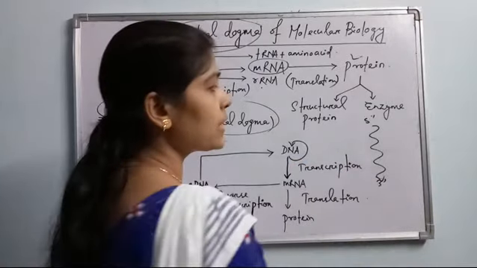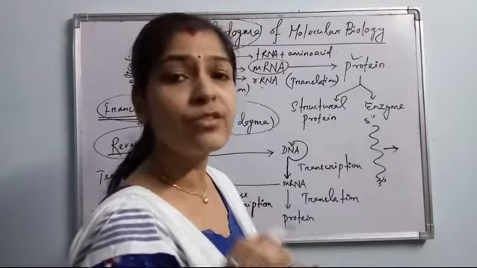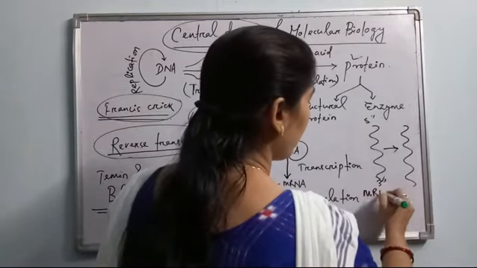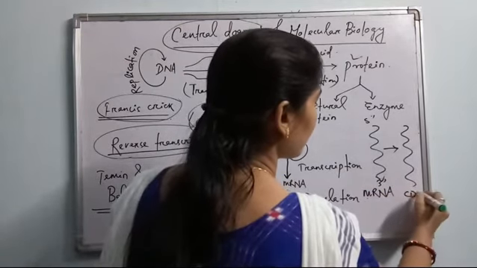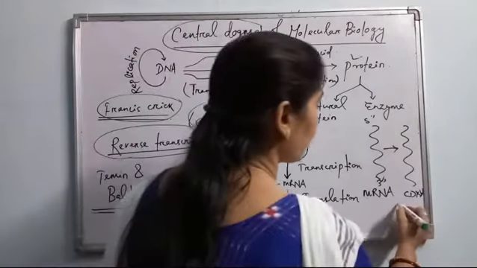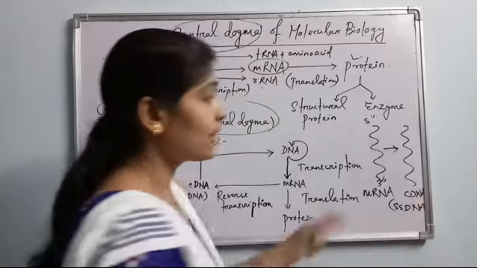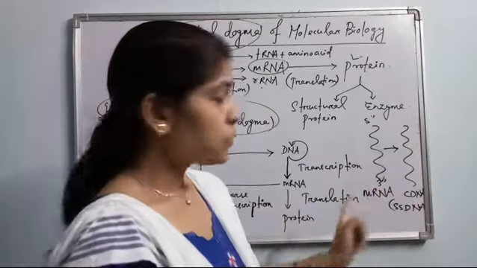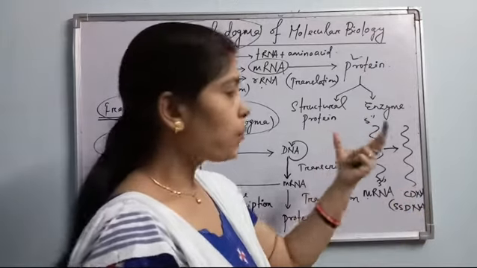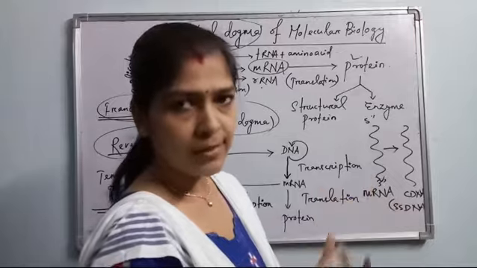So the process of synthesis of cDNA, cDNA meaning complementary DNA, that is single stranded. It is synthesized from mRNA. mRNA synthesizes a cDNA. cDNA is the complementary DNA, or it is also known as ssDNA, single stranded DNA. Okay, this ssDNA is synthesized from the mRNA. So this process is just the reverse of transcription and is known as reverse transcription. This process happens in case of retrovirus infection.